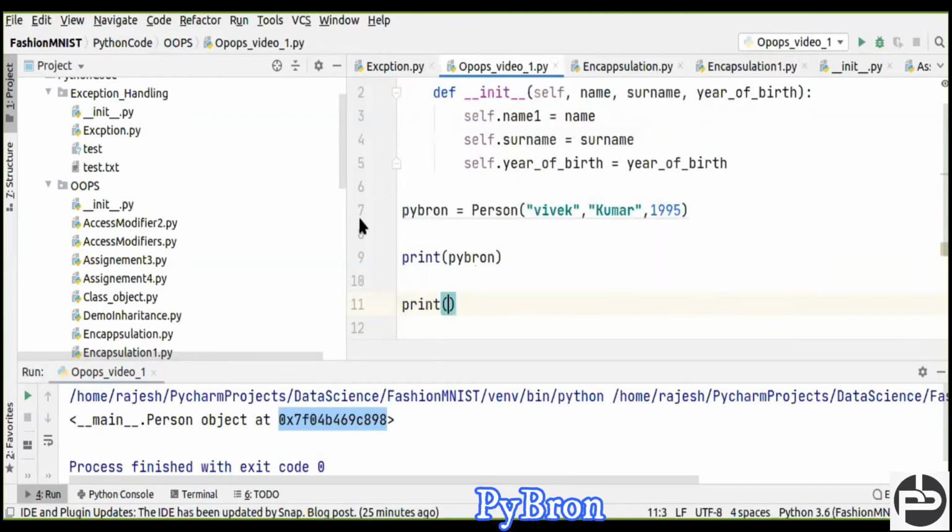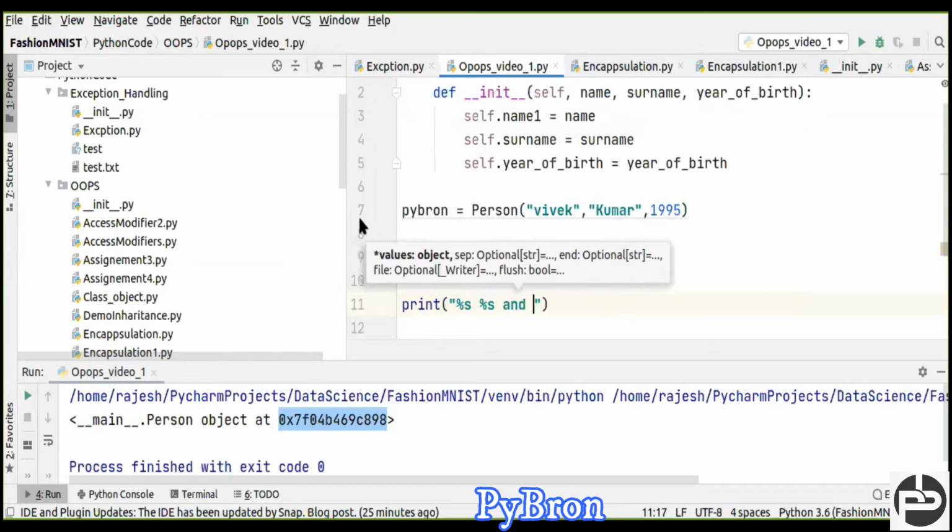Let's see, print percentage s. Percentage s means name will be a string, so percentage s, and surname will also be a string, so percentage s, and year of birth, right? Year of birth will be an integer, so percentage d.